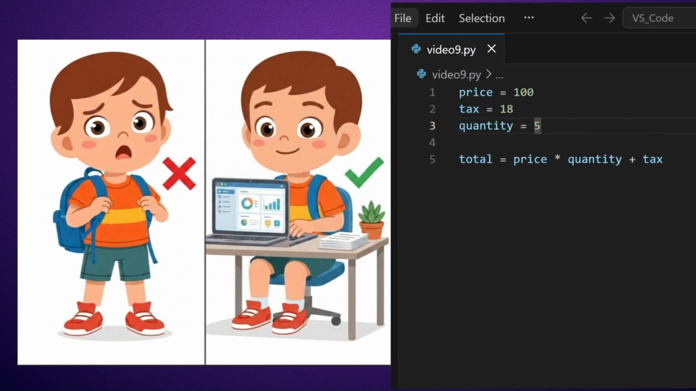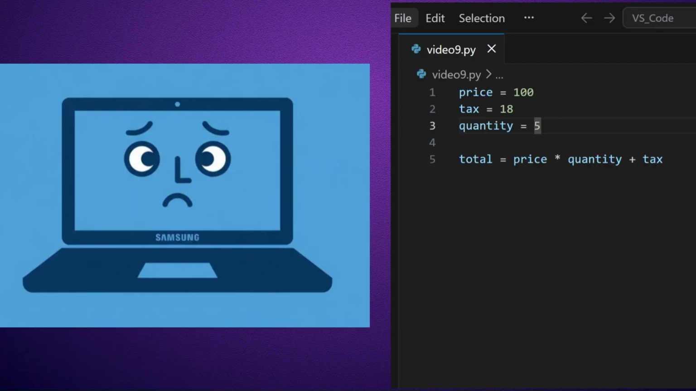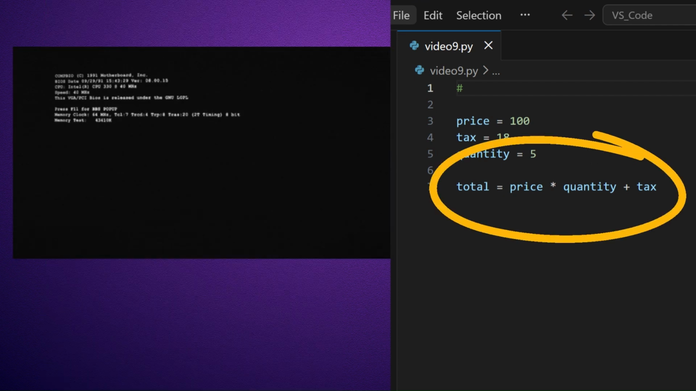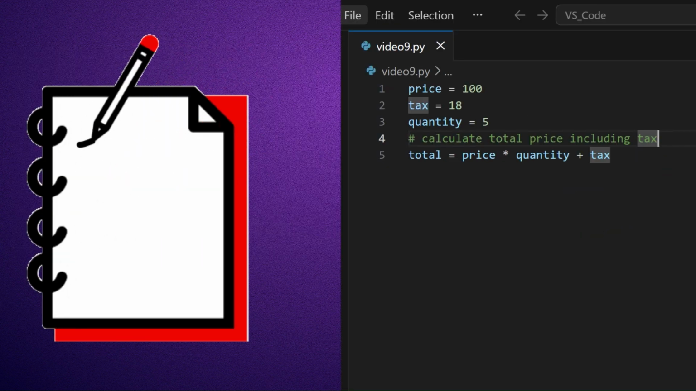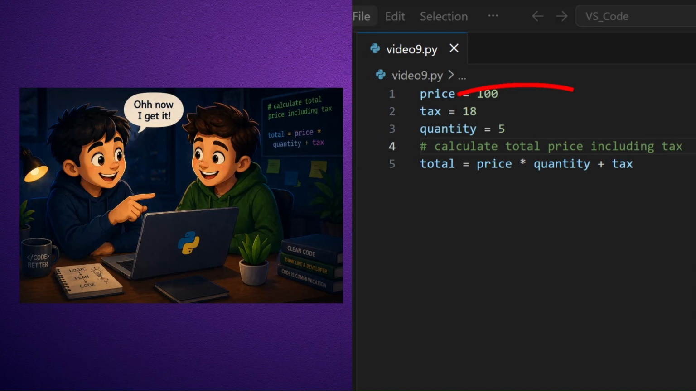This is the difference between a beginner and a professional. Professional coders know that they will forget. They know that others will read their work. So Alex makes it a habit. Every time he writes something tricky, he leaves a note. He is no longer just a coder, he is a communicator.